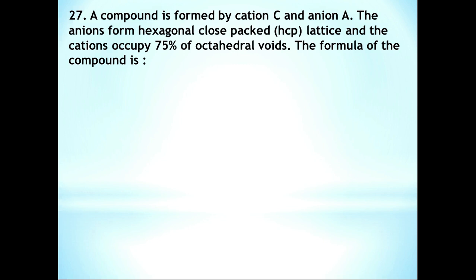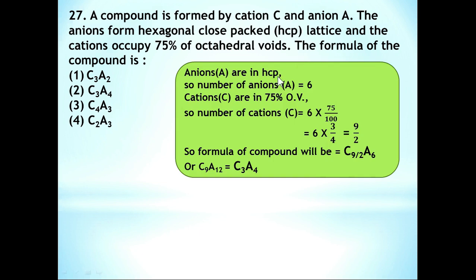27. A compound is formed by cation C and anion A. The anions form a hexagonal close packed HCP lattice and the cations occupy 75% of octahedral voids. The formula of the compound is? Here anions are in an HCP lattice structure. It is clearly mentioned. So HCP means the number of anions is 6. Then for cations, they have mentioned 75% of octahedral voids. So you have to multiply this 6 by 75 by 100 to calculate the number of cations.